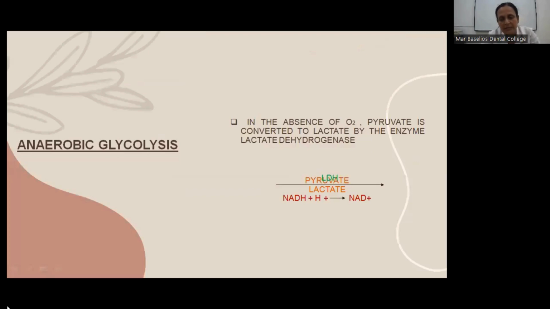Anaerobic glycolysis. Under anaerobic conditions, that is in the absence of oxygen, pyruvate is converted to lactate by the enzyme lactate dehydrogenase. Here, NADH plus H plus is converted to NAD. The NAD produced here is utilized in aerobic glycolysis. So that is why we get only 2 molecules of ATP from anaerobic glycolysis.